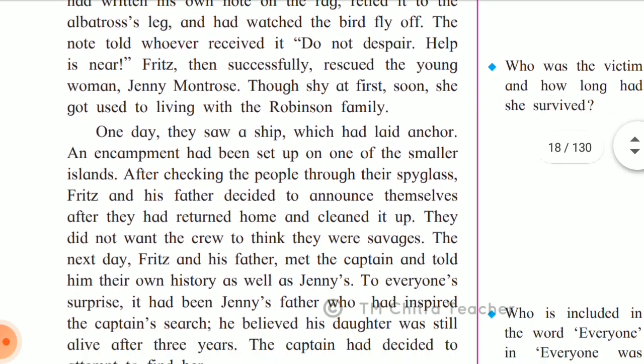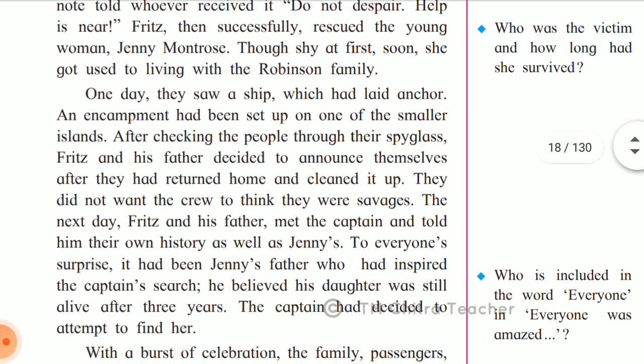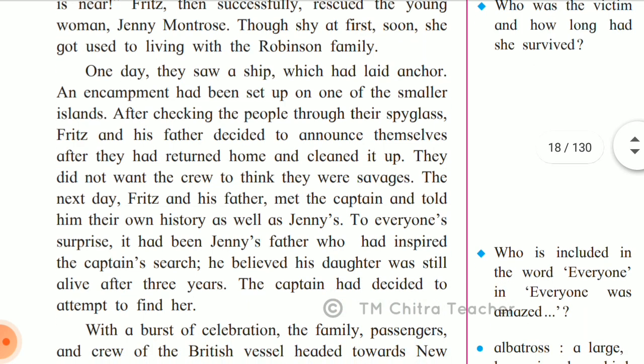So one day they saw a ship which had laid anchor. An encampment had been set up on one of the similar islands. So there were many islands nearby. On one of the similar islands, an anchor had been laid, and there was a ship waiting over there. So Fritz and father decided to announce themselves after they had returned home and cleaned up. They decided this because they saw through the spyglass, spyglass means a telescope, that far away on a nearby island a ship had been anchored.